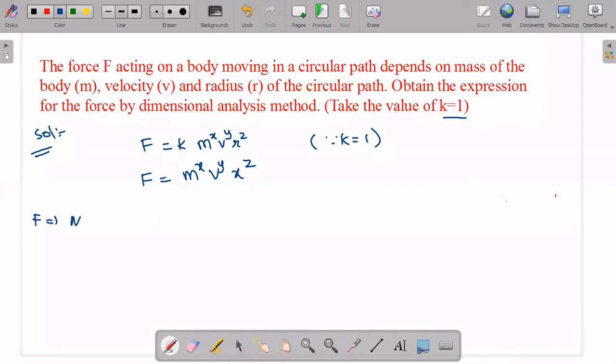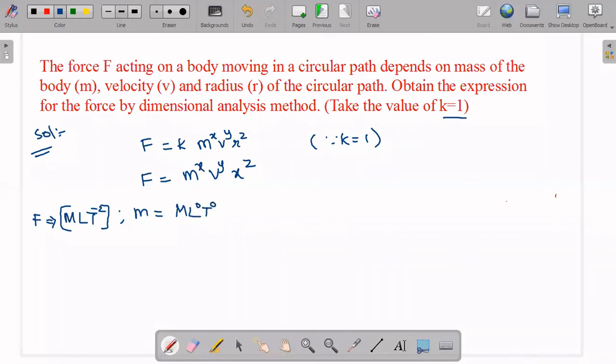M L t to the power of minus 2 is the F dimensional formula. Next, m is there. So the m dimensional formula is involved with only mass. M dimensional formula is only mass: M power 1, L power 0, t power 0.